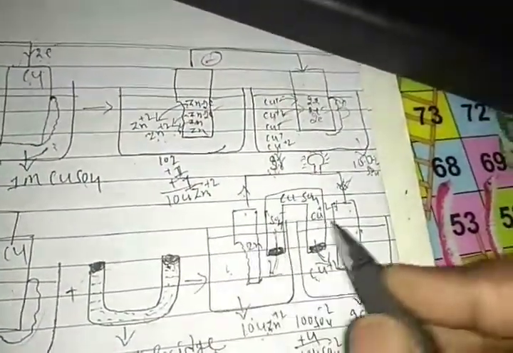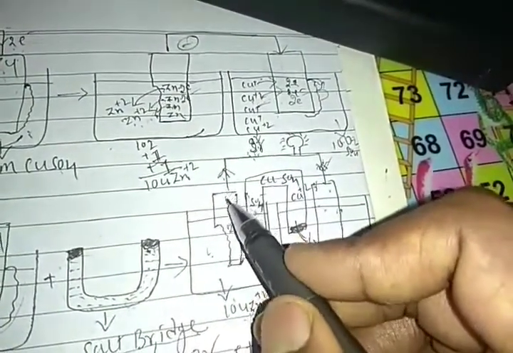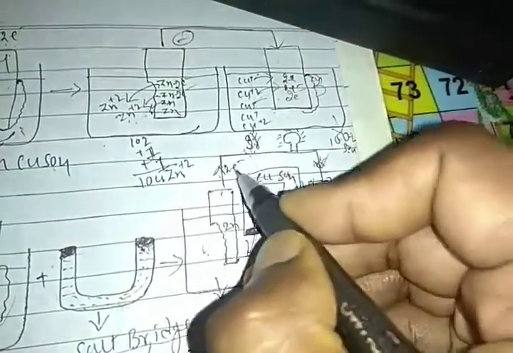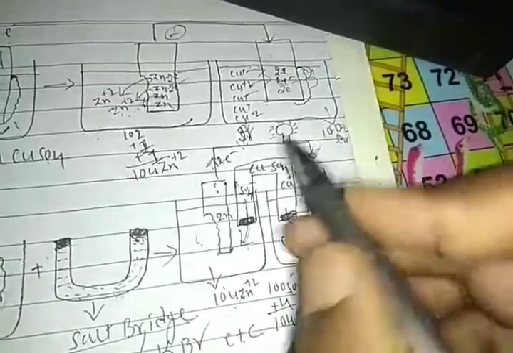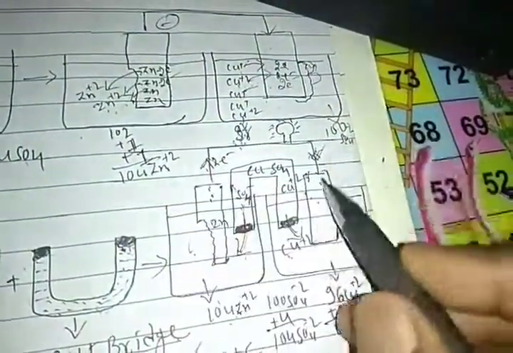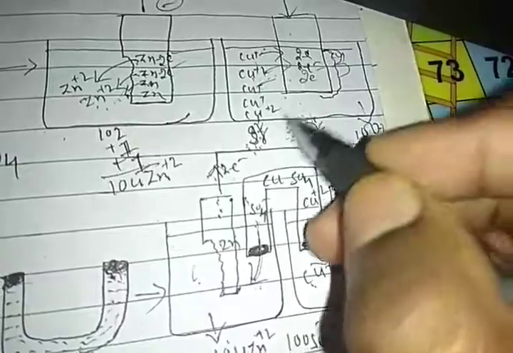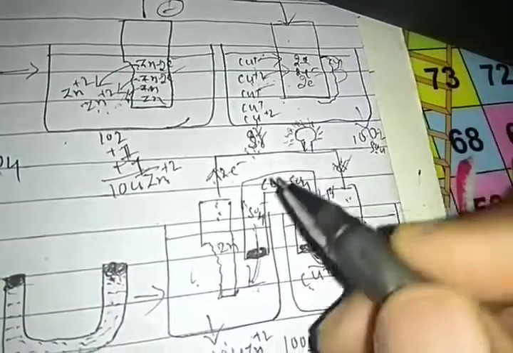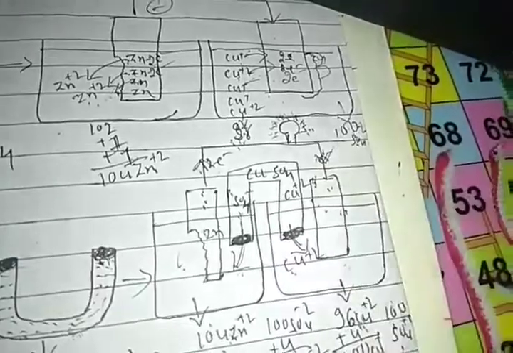So here, students, electrons flow from zinc to copper, and current flows from copper to zinc, during which we utilize this energy. When the current flows, it generates energy. That energy is used as electric energy to glow the bulb here. The glowing of the bulb indicates that with the help of chemical energy, we generate electrical energy, called an electrochemical cell. Understood, friends?